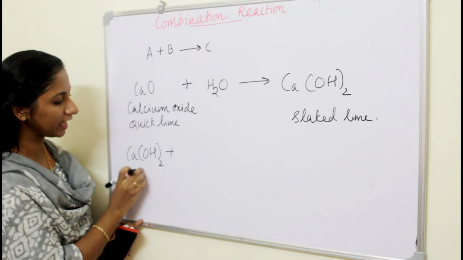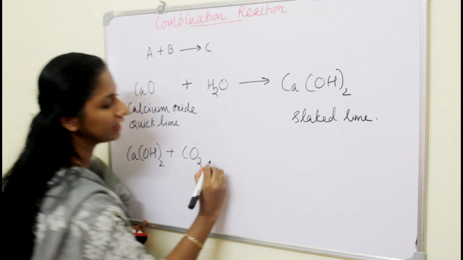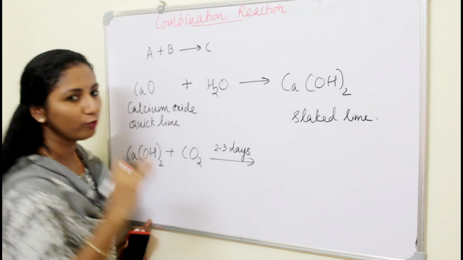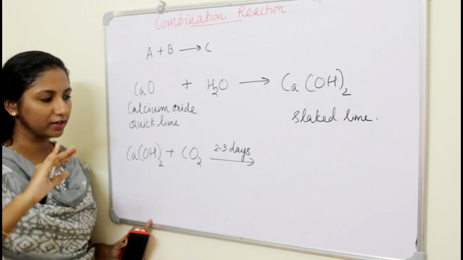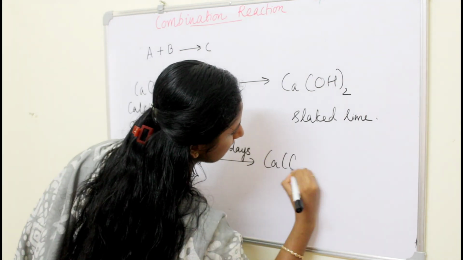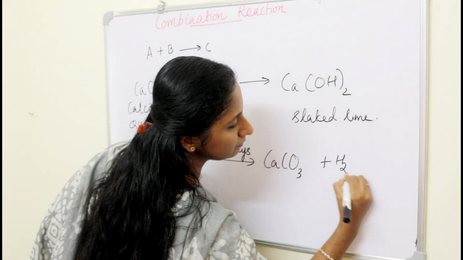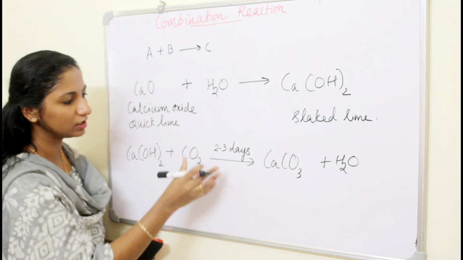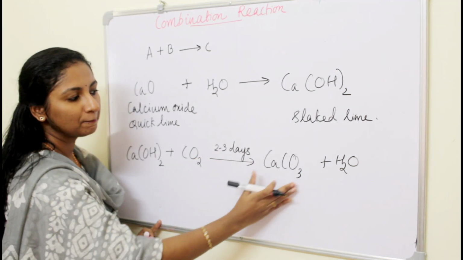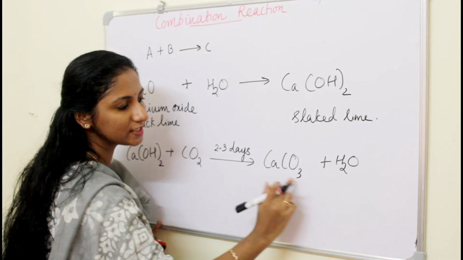So what will happen? This slaked lime will react with carbon dioxide from the atmosphere, and after 2-3 days what will happen? A white coating will be formed, right? So that is due to the formation of calcium carbonate, CaCO3. Along with that we will get water. Water will be eliminated during this period of time, and the white solid coating is actually calcium carbonate.